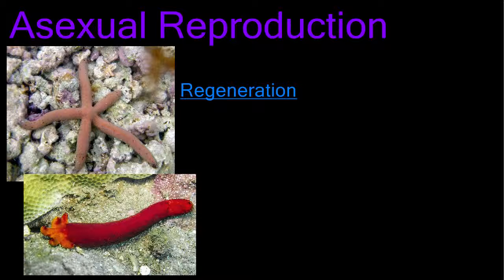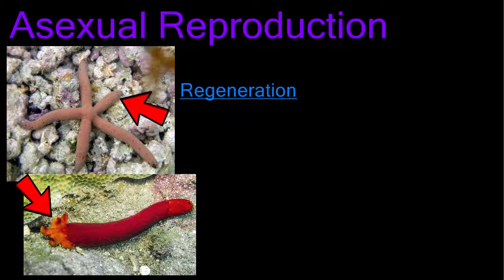Regeneration is a type of asexual reproduction in which a whole new organism is grown from a piece of another organism. Sea stars are famous for their ability to regenerate. Here you can see a sea star regrowing a leg that was lost. This image shows a leg regrowing a whole new sea star body. Since mitosis is responsible for this growth, both the sea star that lost its leg and the sea star regrown from that lost leg are genetic clones of each other.